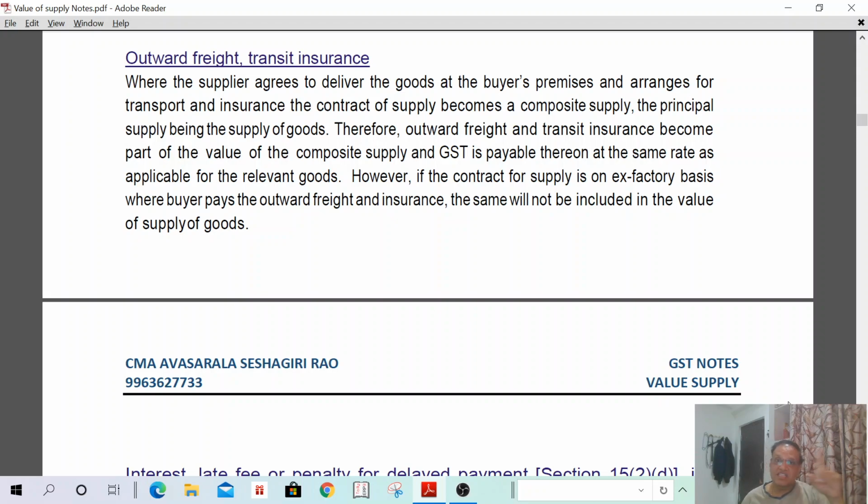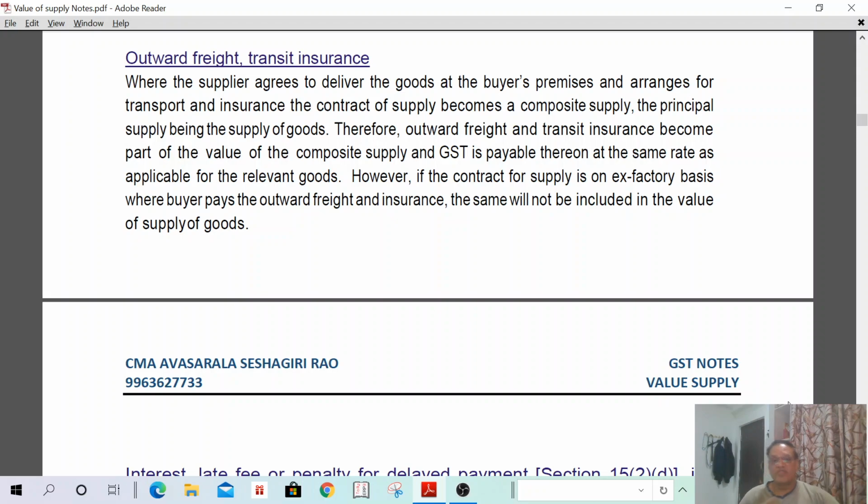We have already discussed composite supply under the concept of supply. So what is that one? He has supplied value of goods, transport and insurance. What is the principal supply here? The principal supply here is supply of goods. In such a case, the rate applicable for the value of goods shall be applied to the whole of the composite supply, and it shall be included in the value of supply.